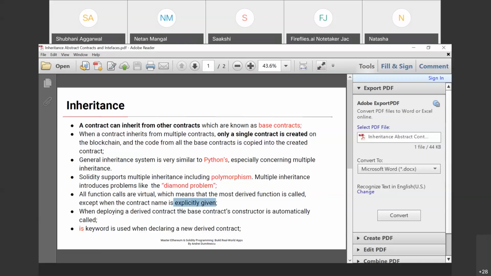When deploying a derived contract from the base contracts, the constructor is automatically called. When we deploy a derived contract from the base contracts, the constructor of the base contract is automatically called in the derived contract. So to inherit a contract, we use the keyword is. The keyword is is used when declaring a new derived contract. Clear? So now we'll discuss one example of how we use inheritance in smart contracts.